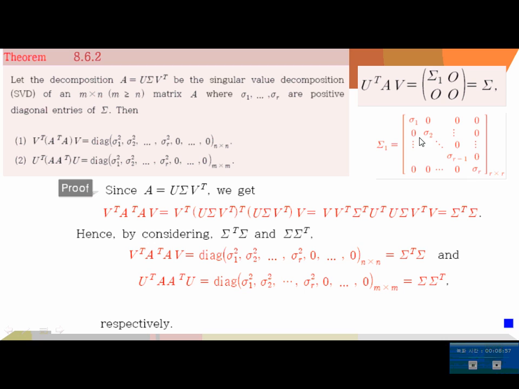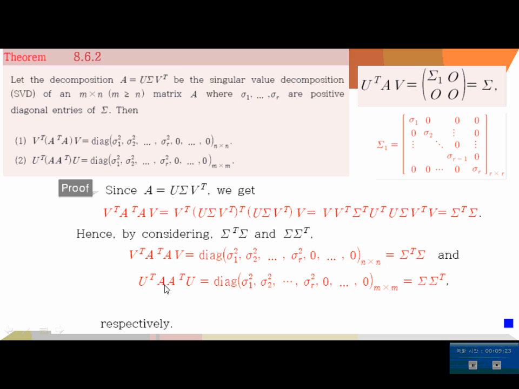What that means is, this is a diagonal matrix times a diagonal matrix, and the submatrix Σ1 looks like this. So this Σ^T Σ is a diagonal matrix whose main diagonal entries are σ1², σ2², up to σr², and all the rest are zeros.